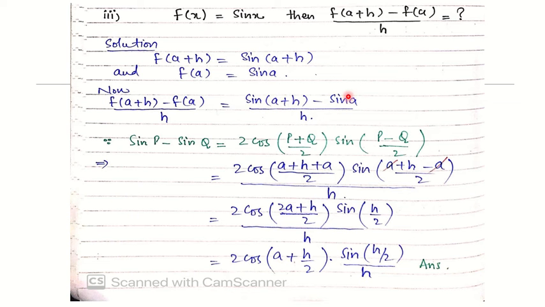This is sin p minus sin q, and the formula is sin p minus sin q equal to 2 cos of p plus q by 2 and sin of p minus q by 2. Replace p by a plus h and q by a. Solve this expression. It becomes 2 cos of 2a plus h by 2 and sin h by 2 over h. This 2 is being divided by both of these terms separately, so it becomes 2a by 2. 2 will be cancelled by 2 and it is equal to a, and it is h over 2. We can write this h separately under this term, so it will be our answer.